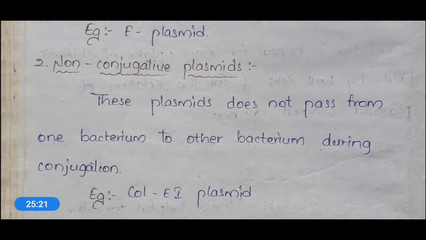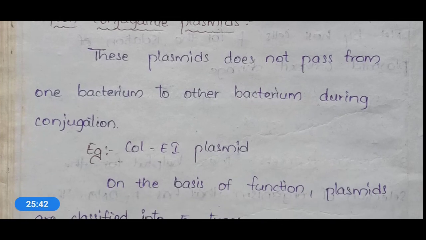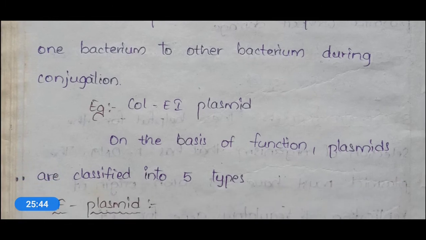They are F plasmids, R plasmids, Col plasmids, degradative plasmids, virulence plasmids. So these are five types of plasmids based on function. Okay, functions of the plasmids. Let's see all those five.